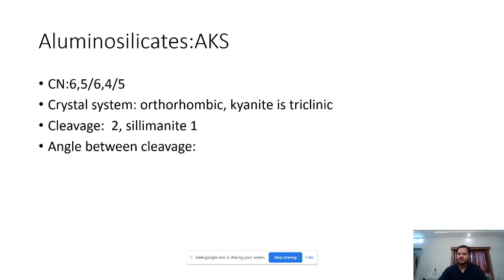Now we will brainstorm a few of the properties of aluminosilicate. The first thing we will talk about is coordination number. Can any one of you define what the coordination number is?